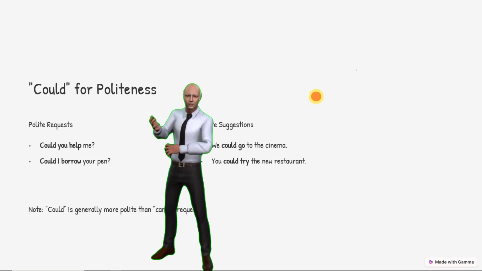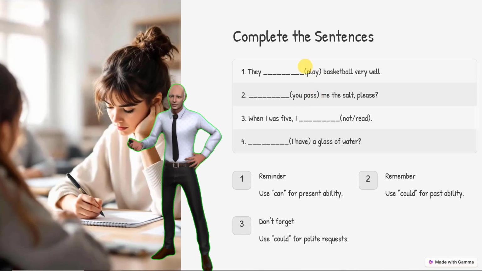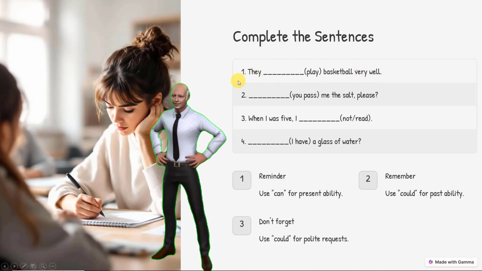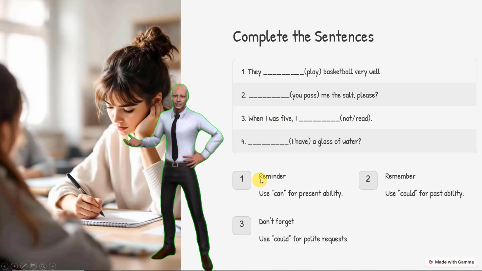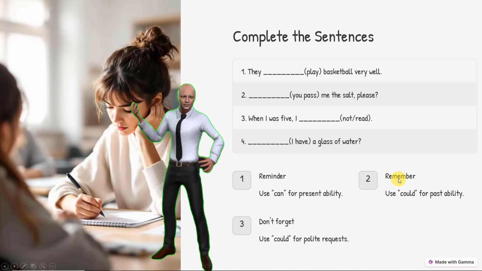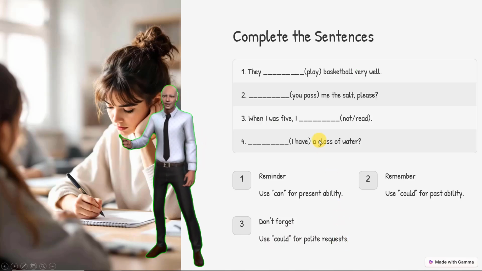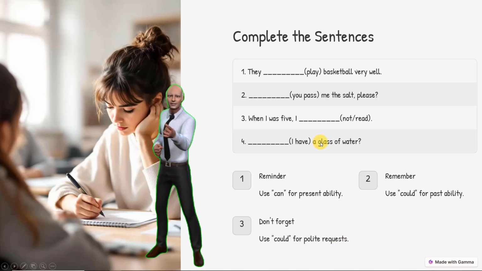Righto, guys. Okay, we have reached the stage when it's now time for you to do something, and here is a very small little exercise for you. Complete the sentences. Reminder: use can for present abilities. Remember, you could use could for past ability, and don't forget, use could for polite requests. For instance, asking for a glass of water is a polite request, okay?